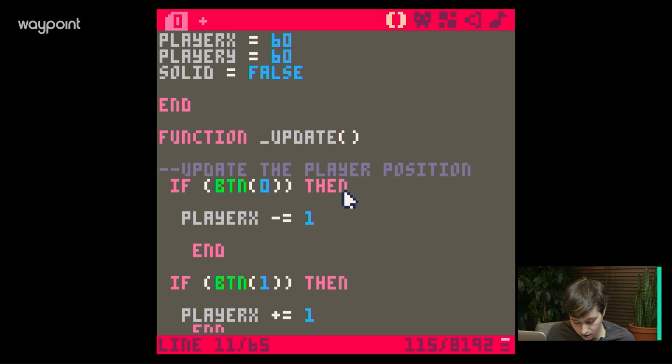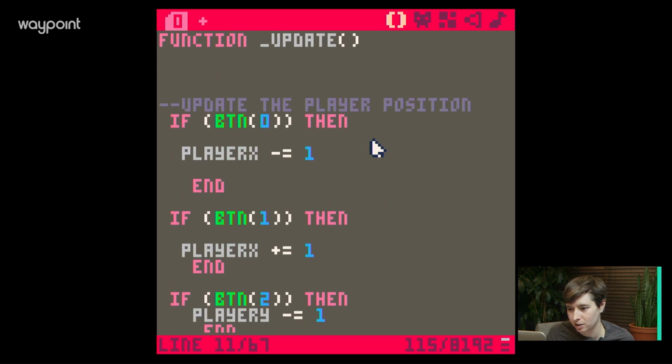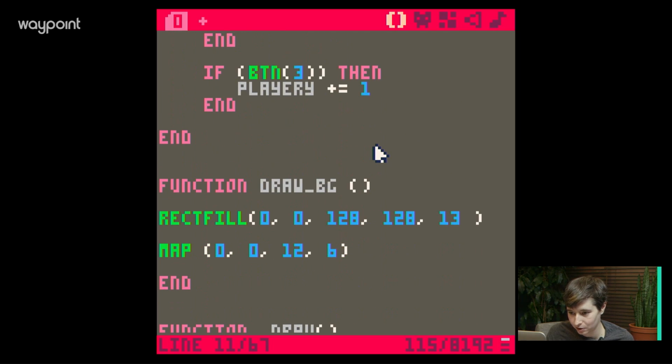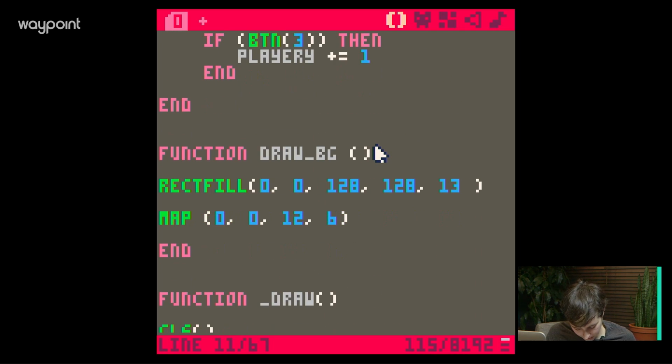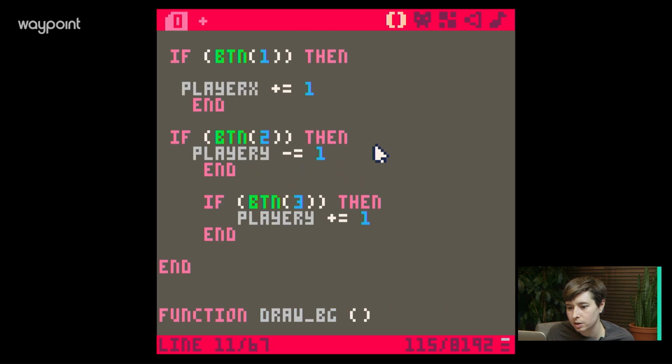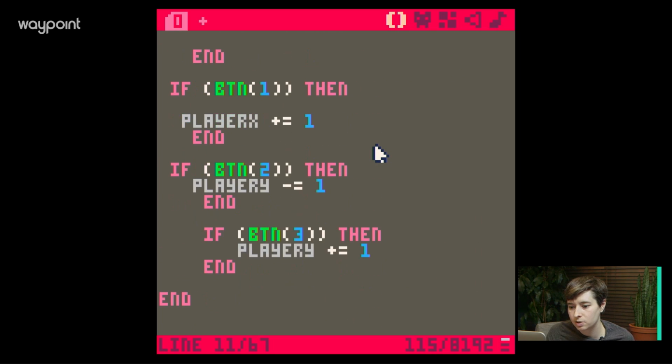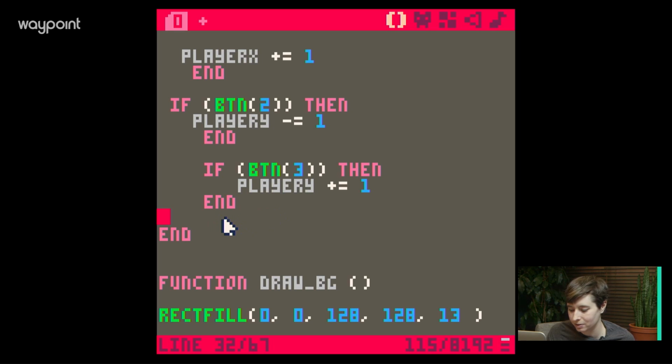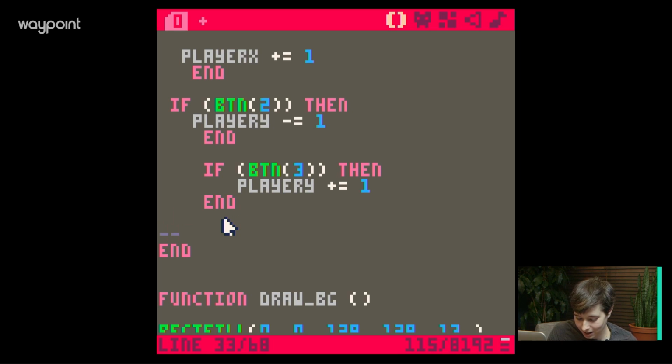All right, cool. And also in update, we're going to be doing the check for solid. But we'll do that after we write the function, because otherwise I get nervous. I get very nervous sometimes. I do want to put something over the update, just to make it really clear, like, all right, this is the end of update, because I get scared. Because there's going to be a lot of ends and a lot of thens and a lot of ifs and blah, blah, blah. So I like knowing where everything ends. Makes me happy. All right, and we got our draw BG.